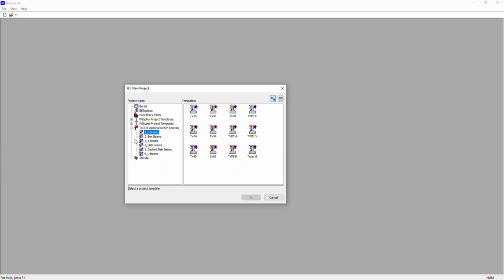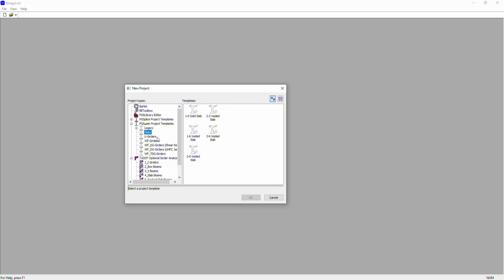So let's say you have I-girders to be designed, or you have box girders to be designed. These are all Texas standard girders. If you go to the PGSuper project templates here, you will find slab girders, U girders, wide flange girders.